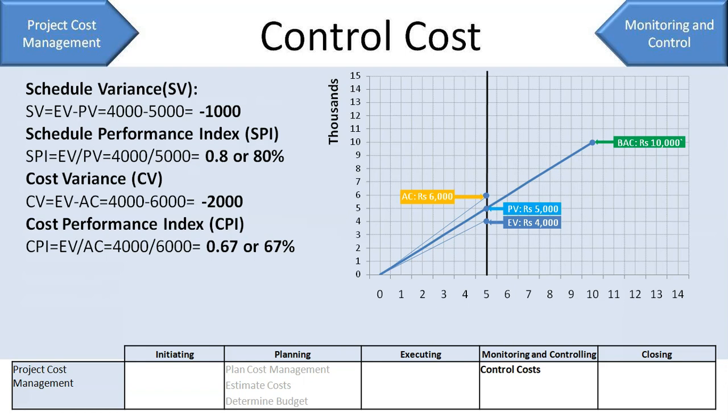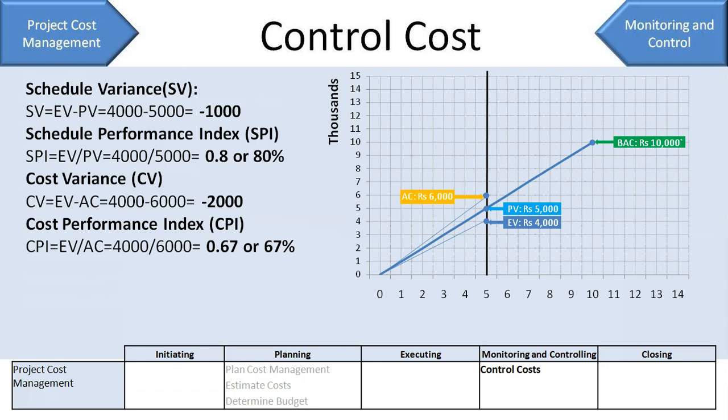That will give you 0.67 or 67%, and it's less than 100%, so it's not good. Or we can say that we are 33% behind the cost as planned. Right? So to determine the status of the project, it is important to calculate both the cost and the schedule variance. Then only you will get the real picture of your project performance.